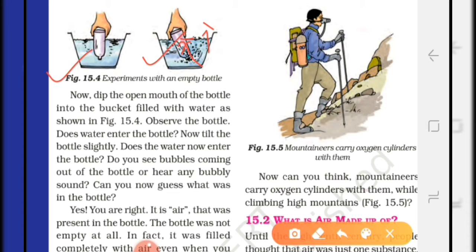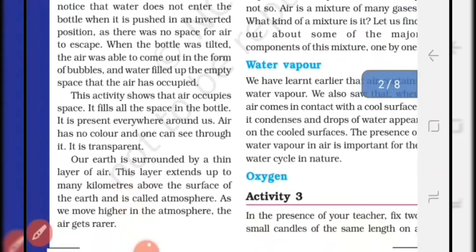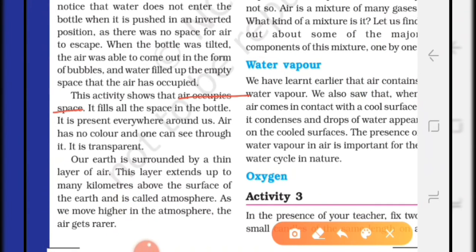What happens here? Actually the bottle was not empty. It was filled with air. That's why when you push the bottle in an inverted position, no air could escape and no water could enter the bottle. But when you tilt the bottle, then air comes out in the form of bubbles and water enters the bottle. Water filled up the space that was earlier occupied by air. So this activity shows that air occupies space. It fills all the space in the bottle. It is present everywhere around us.